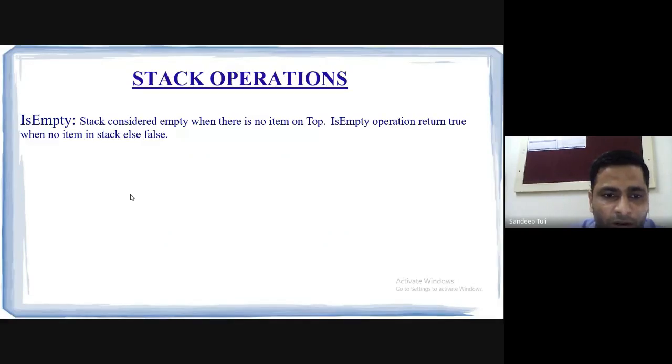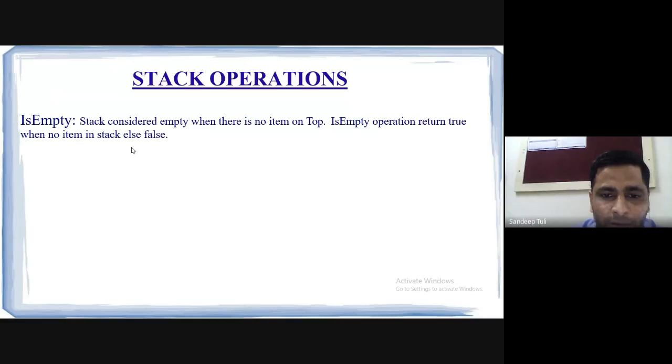Is it okay now? Now just look at the operations of the stacks, and this is the last slide for today. In the next lecture, we will learn the various operations of stacks. So stack operations, first of all, is empty. Is empty is a simple function which we will use to see whether the stack is holding some elements or not.